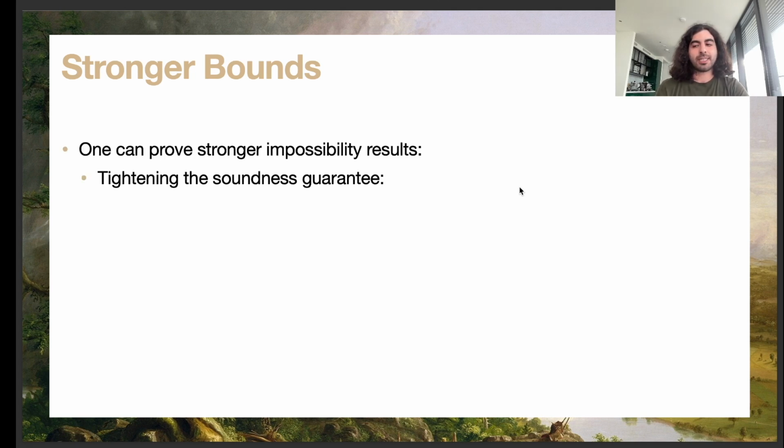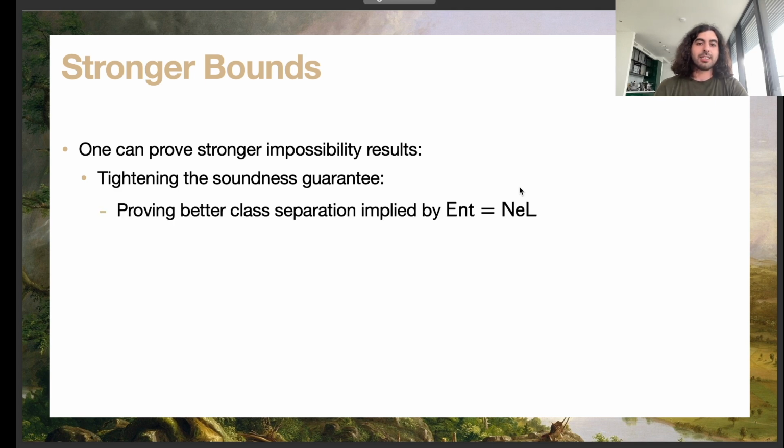There are two ways that this can be done. First is tightening the soundness guarantee. So instead of having impossibility for PP-sound provers, for instance, we can have it against some even weaker prover. And this can be done by getting a better class separation implied by all entangled states being non-local.